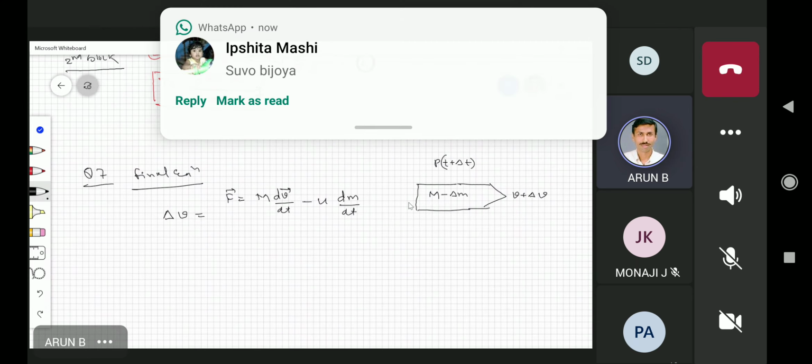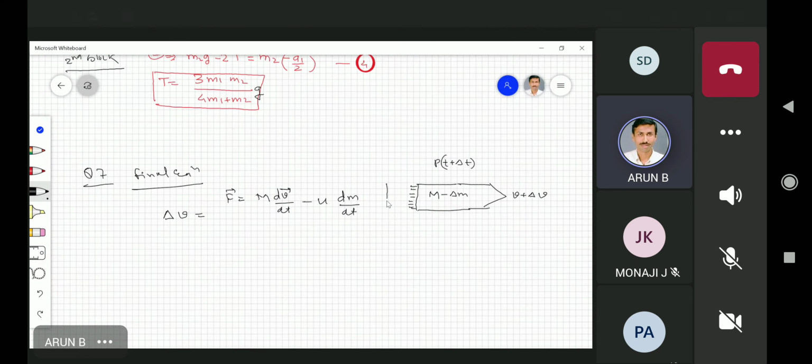Because the rocket is ejecting fuel, after delta t time this dm is exhausted, and it is moving with the speed of u. It is written with a minus sign, because v is in this direction and u is going in the opposite direction.